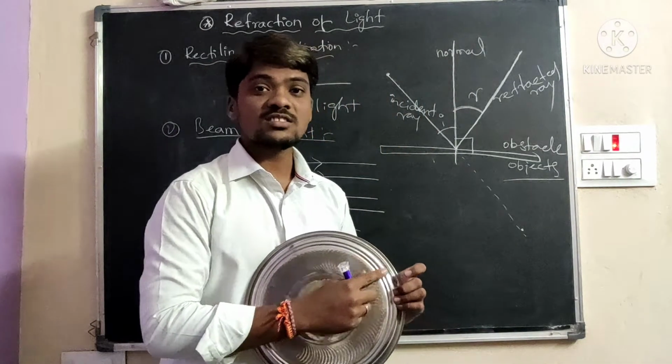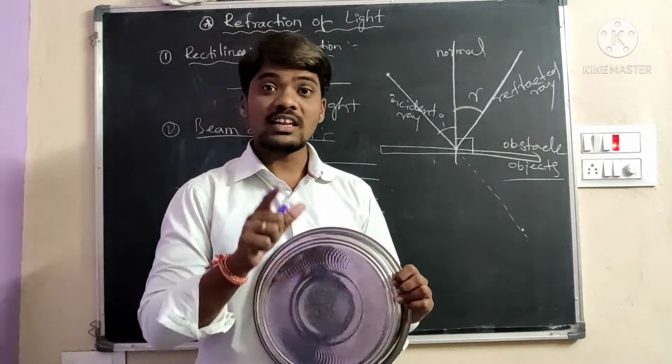Observe this. This is the angle of incident. This is the angle of reflection. It means the object surface is so smooth, so the reflection procedure is there.